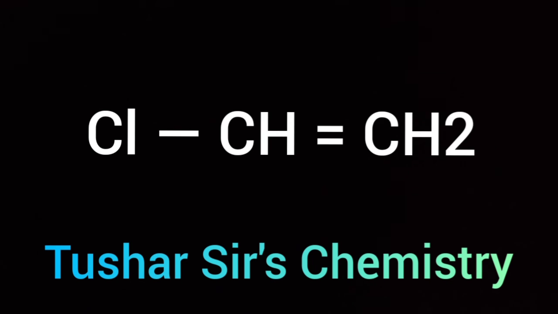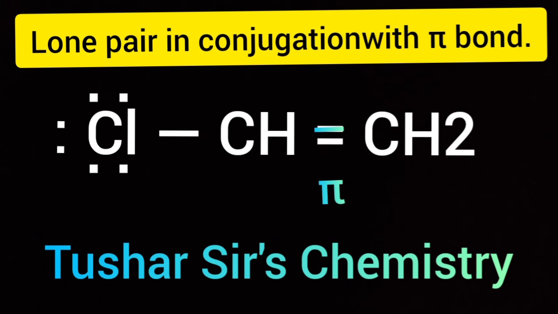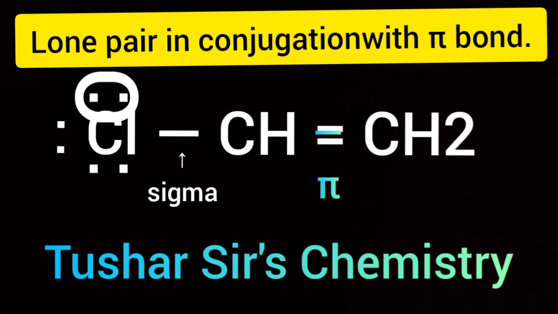You know, if there is a lone pair in conjugation with a pi bond, resonance occurs. What is the meaning of conjugation? You see, this is a lone pair. Then there is a sigma bond or single bond. Then after the single bond, a double bond is there. So resonance occurs over here. The name of this compound is vinyl chloride.